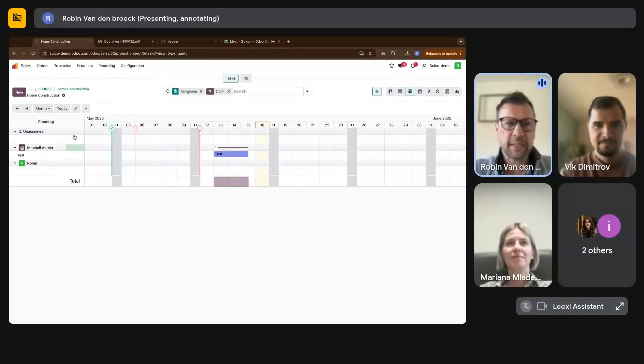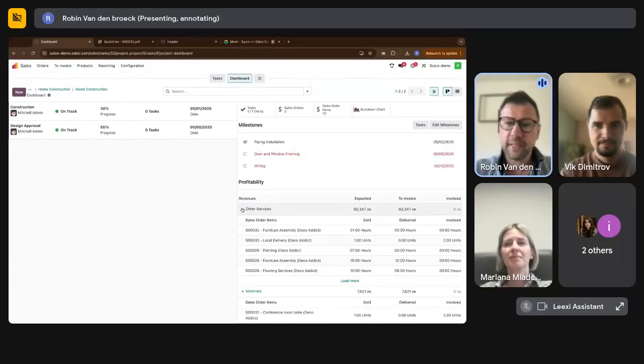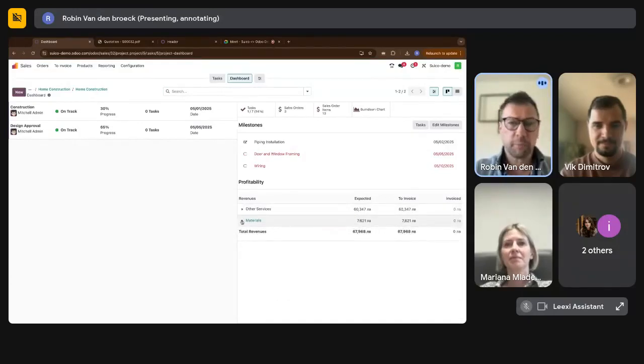So there's a lot of possibilities that you have, even using milestones, because there's a couple of milestones defined. You can have a dashboard where you can see all the progress of the project, like also the profitability, like the revenue and the cost of the materials, or if you do subcontracting, also those costs, so that you can really see how much my profit will be.